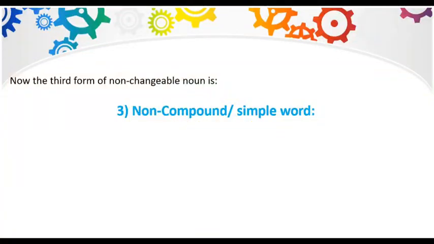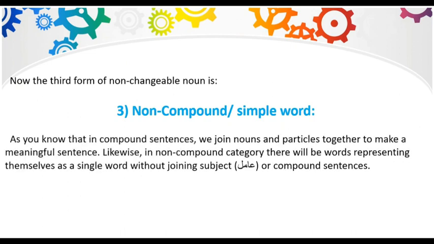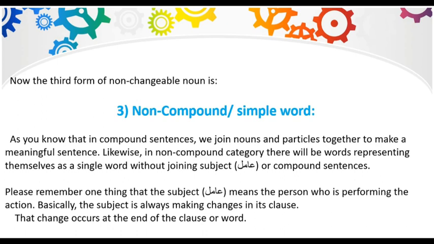The third form of non-changeable noun is non-compound or simple word. As you know that in compound sentences, we join nouns and particles together to make a meaningful sentence. Likewise, in non-compound category, there will be words representing themselves as a single word without the joining subject amil or compound sentences. Please remember one thing, that the subject amil means the person who is performing the action. Basically, the subject is always making changes in its clause. That change occurs at the end of the clause or word.